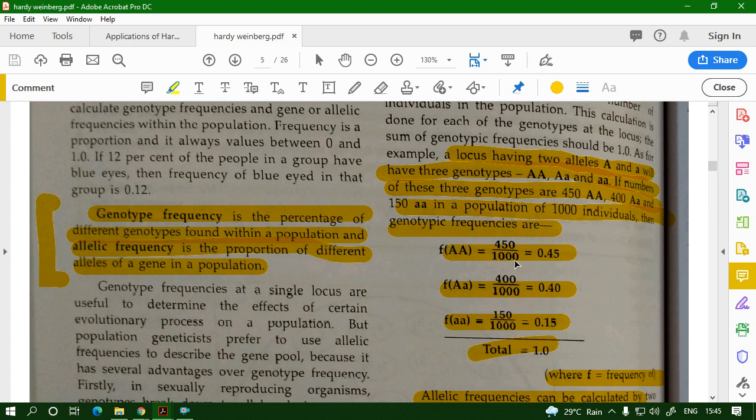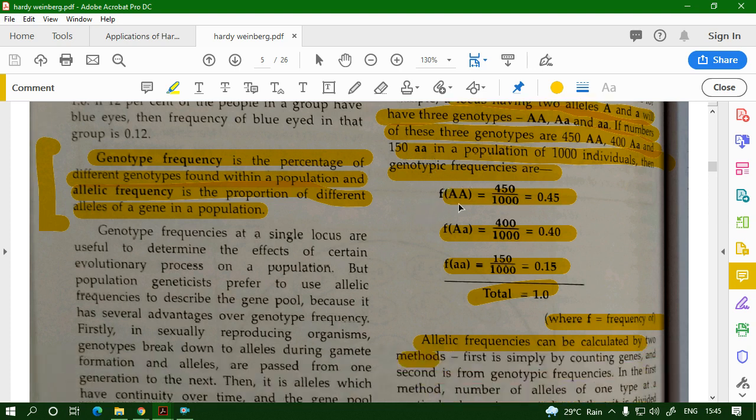Then the genotypic frequency is: frequency of AA, 450 by 1000, that is 0.45; frequency of Aa, that is 0.40; and frequency of aa, 150 by 1000, that is 0.15. And the sum of them will be 1. F is the frequency.